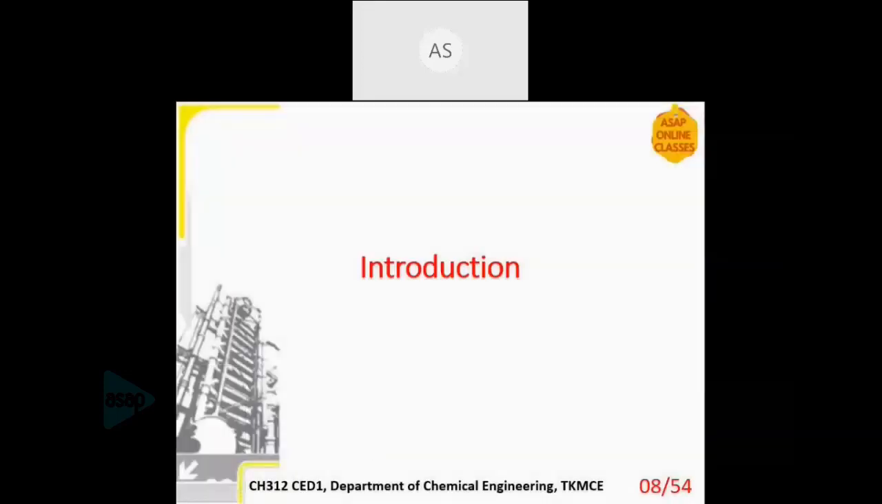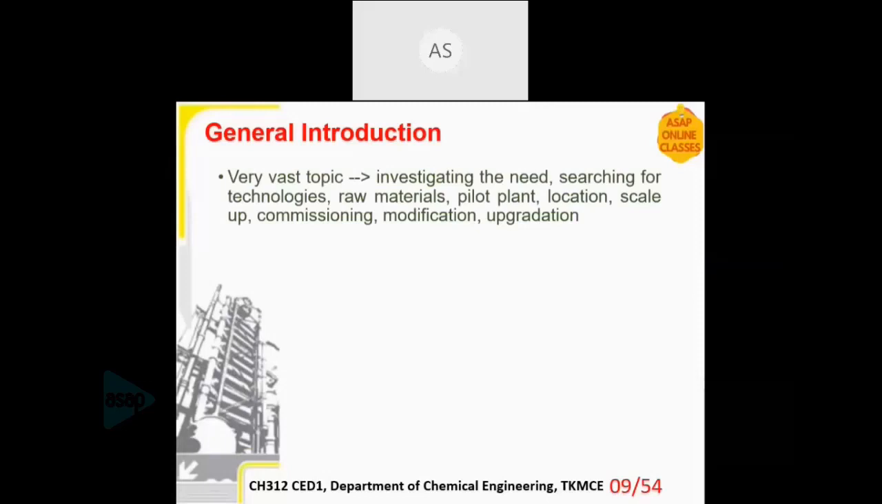Then, a general introduction to the course. Chemical engineering design is actually a very vast topic. The course itself is very vast. It starts from the identification of the need for a design till the end, the implementation stage. So the entire procedure is covered under chemical engineering design.